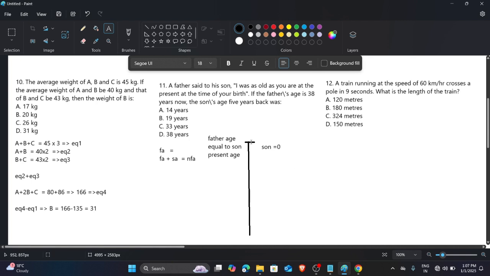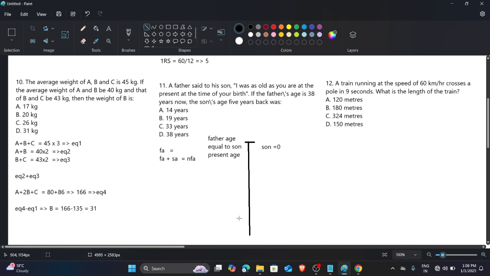Now in the present condition, the son has gotten older. Suppose here the son's age is 15 years now. As years pass, the father is also growing: however much the son's age grows, the father's age grows equally. Now the son is 15 years, so the father also increases his age by 15 years.